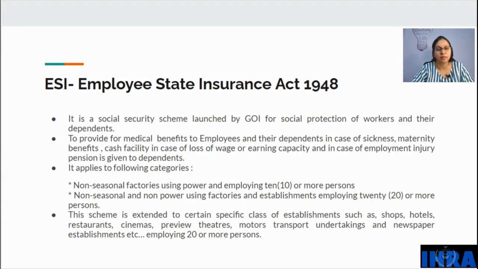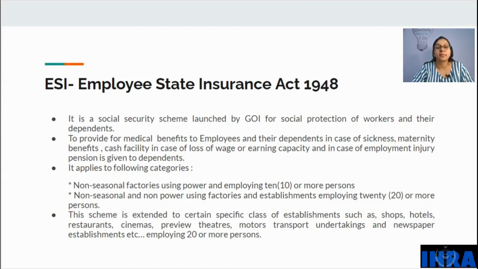Okay, we'll study about them later, but about Employee State Insurance, this is generally for the worker class, to provide medical benefit to employees and their dependents. So this is basically to provide medical facility for the employees as well as their dependents. As we all know, dependents include the spouse, dependent parents and dependent children. It also covers sickness, maternity benefits, and cash facility in case of loss of wage or earning capacity.